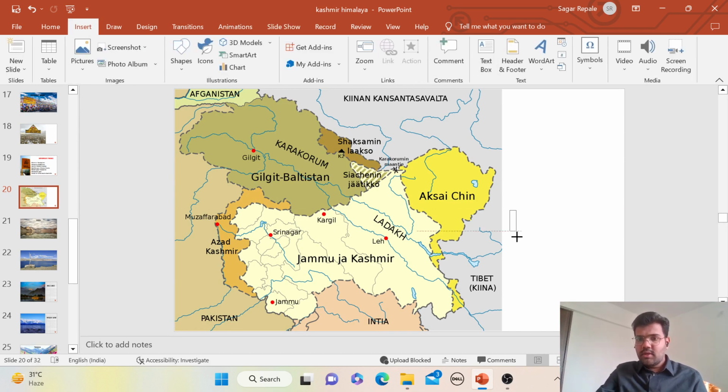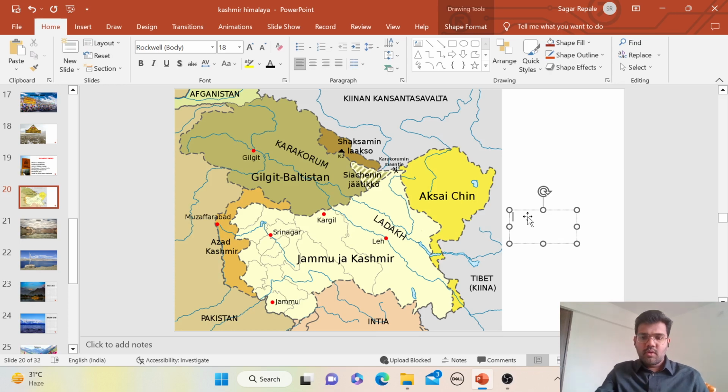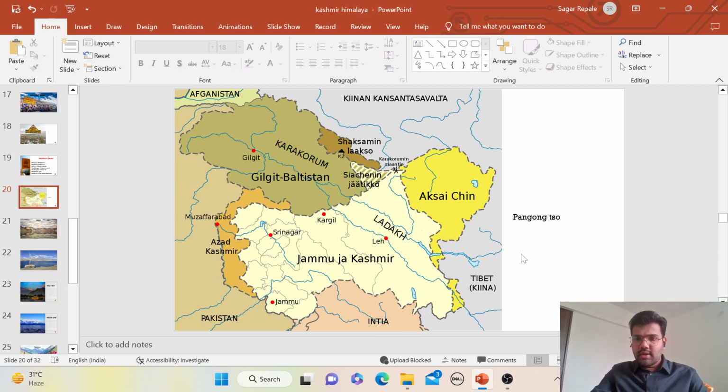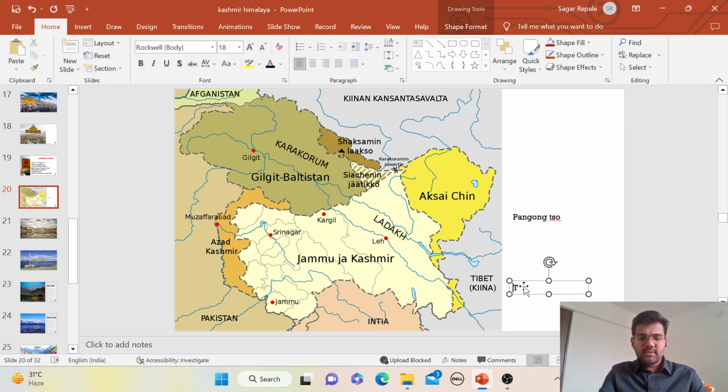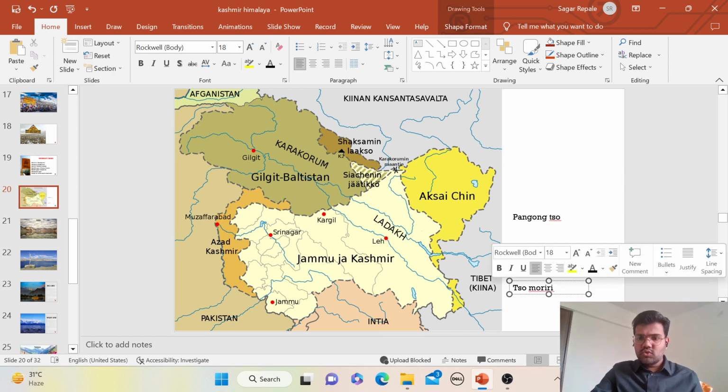So it is Pangong So, and the other lake, the southern lake, is called So Moriri.